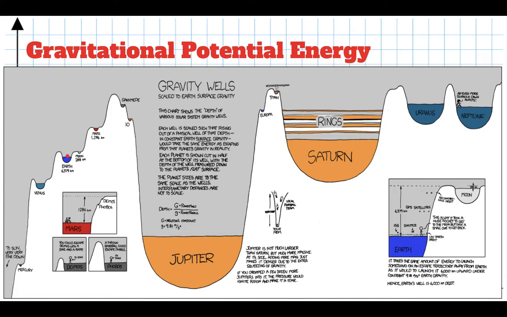We would need to pay back our energy debt. We would need to gain lots of energy to escape from Earth and maybe go to the moon, which is right here. We would need to, however, that we're not completely free. We're still bound to the sun. We have potential energy because of the sun, and we need to add more energy to get to Mars, and even more energy to get out past Mars' orbit.